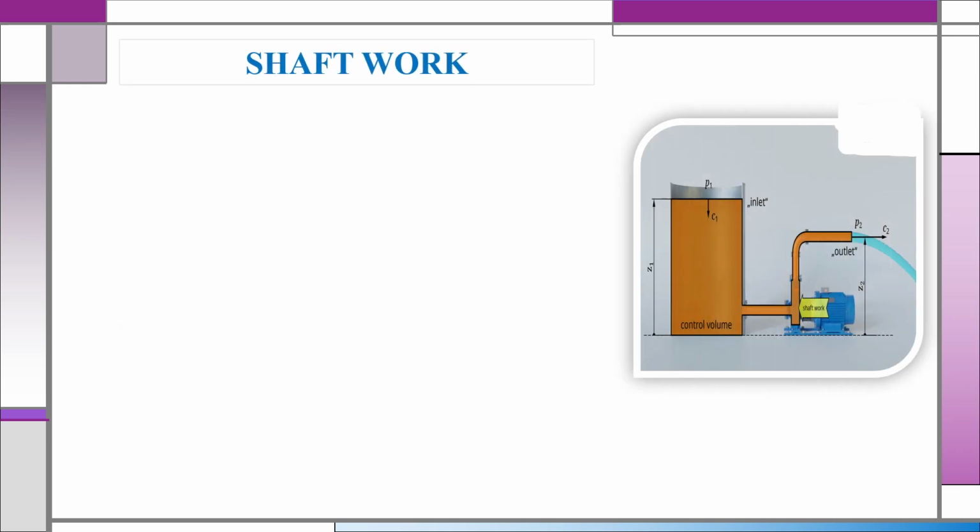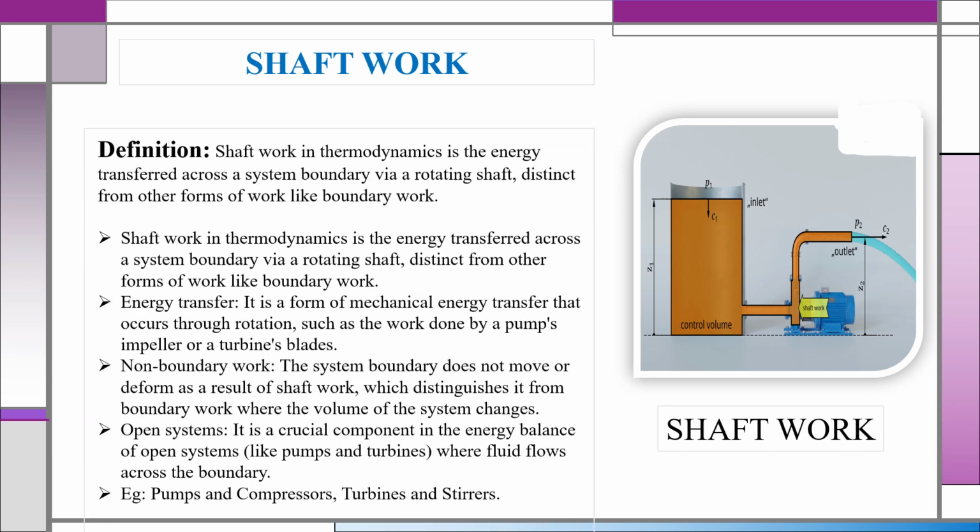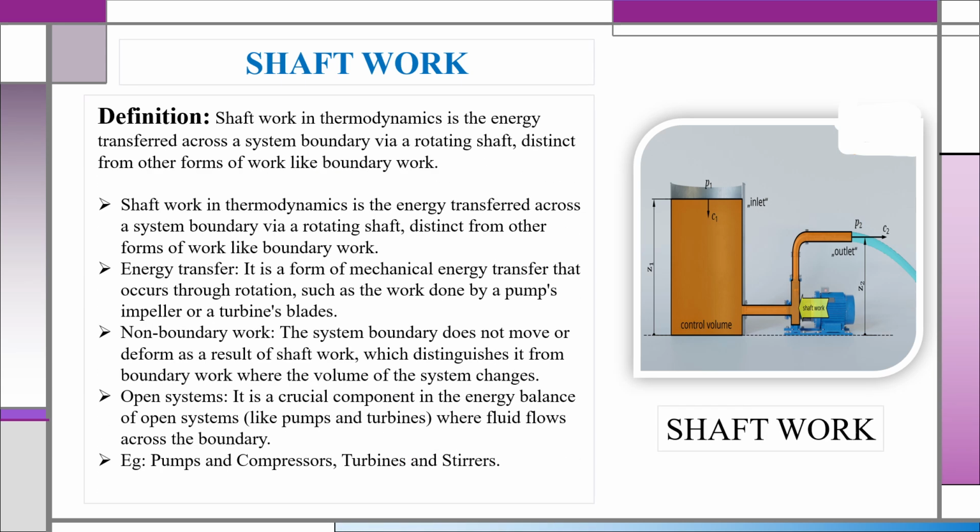Next, I am moving to shaft work. This is the basic diagram of the shaft work. Shaft work is energy transmitted through a rotating shaft, as we can see in the diagram. In turbines, the fluid expands and rotates the shaft, producing shaft work output. In compressors and pumps, the shaft is rotated by an external source like a motor, so they consume shaft work. We can see that they are using a motor in the process.